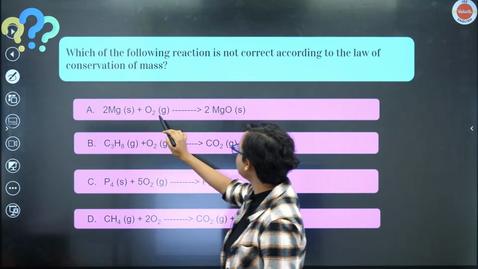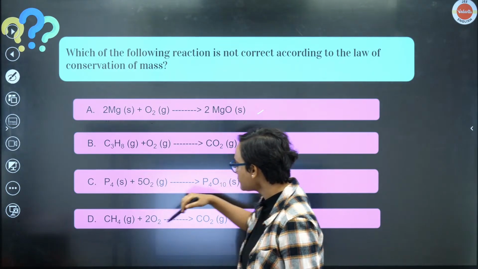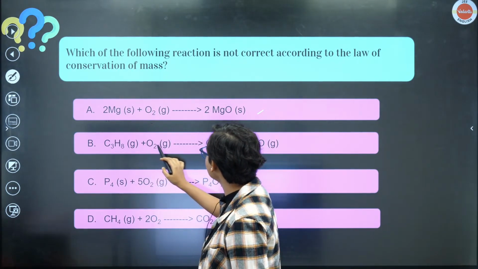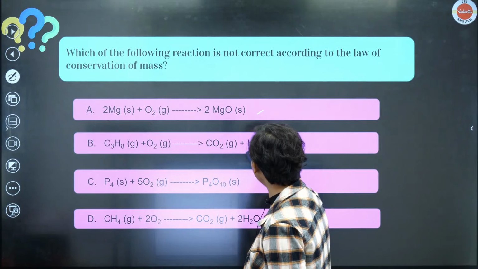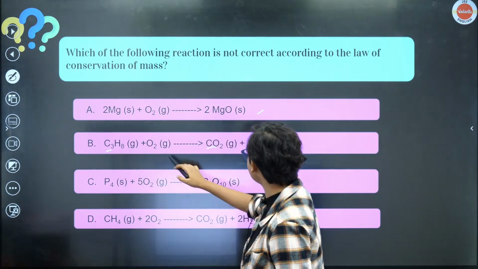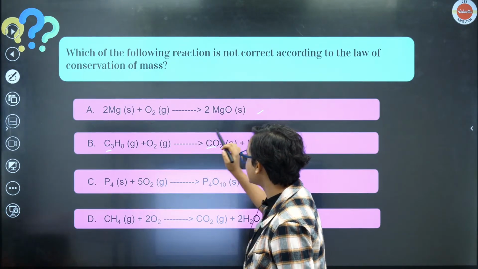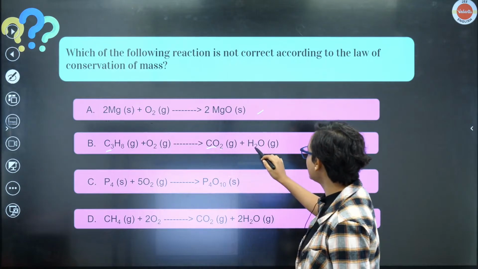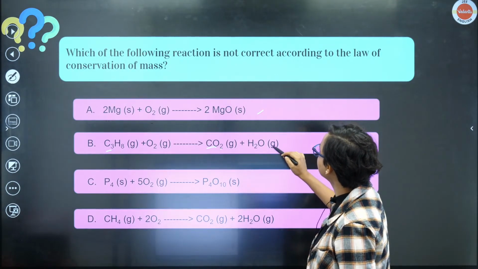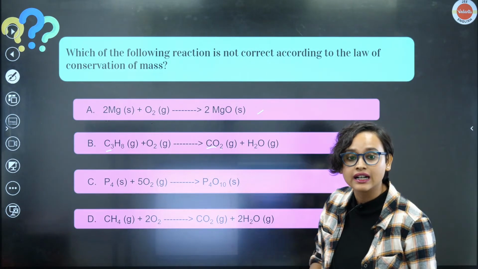See, 2Mg plus O2 is giving you 2MgO. This is balanced, so this is true. C3H8 plus O2 gives CO2 plus H2O. This side is only one carbon, and this is 3 carbons right here. There are 2 oxygen here, and 3 oxygen this side. 8 hydrogen, only 2 hydrogen. So this is the one that is not correct. Option B. Option B is the correct answer.